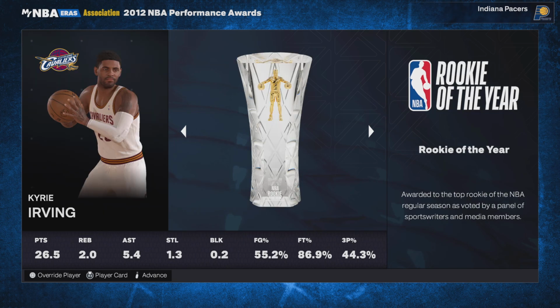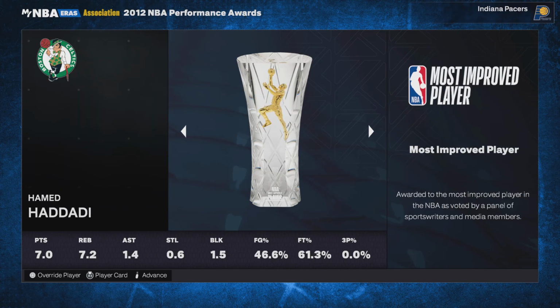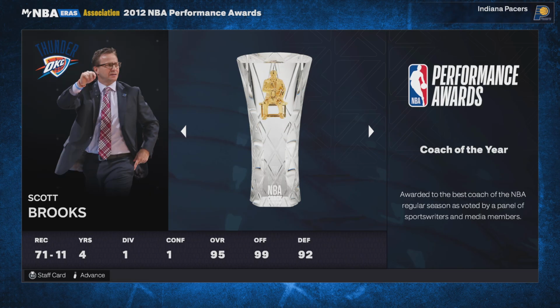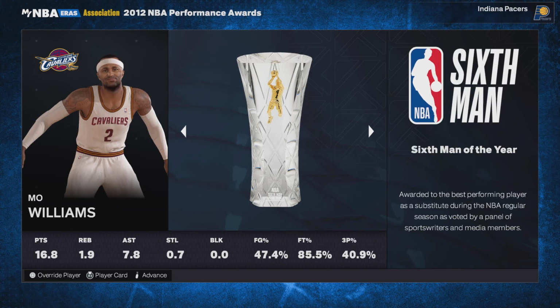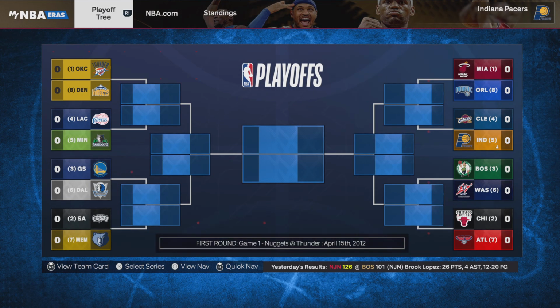Russell Westbrook is MVP. Kyrie wins Rookie of the Year, 26. I should probably give him a better face scan. Mo Williams, I probably should have traded him to the Clippers because that's where he got traded to. Anyway, Dwight Howard, Hamed Haddadi. Scott Brooks was good this year. Hey, that's nice. He's the defensive player.